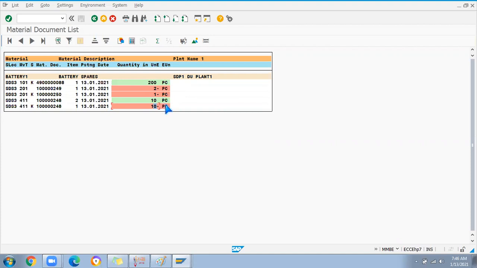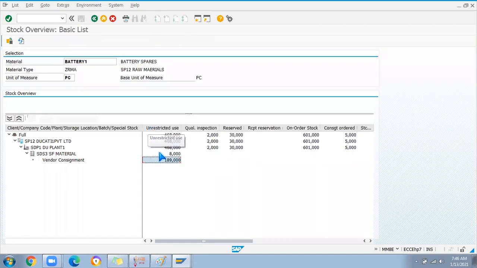So the total 11 number is moved. Because we have received 200 stock for the vendor consignment, from which we have used 11 number. 10 we moved here, and from that 10 we have used 2 for the cost center, and 1 number we used directly for the cost center.